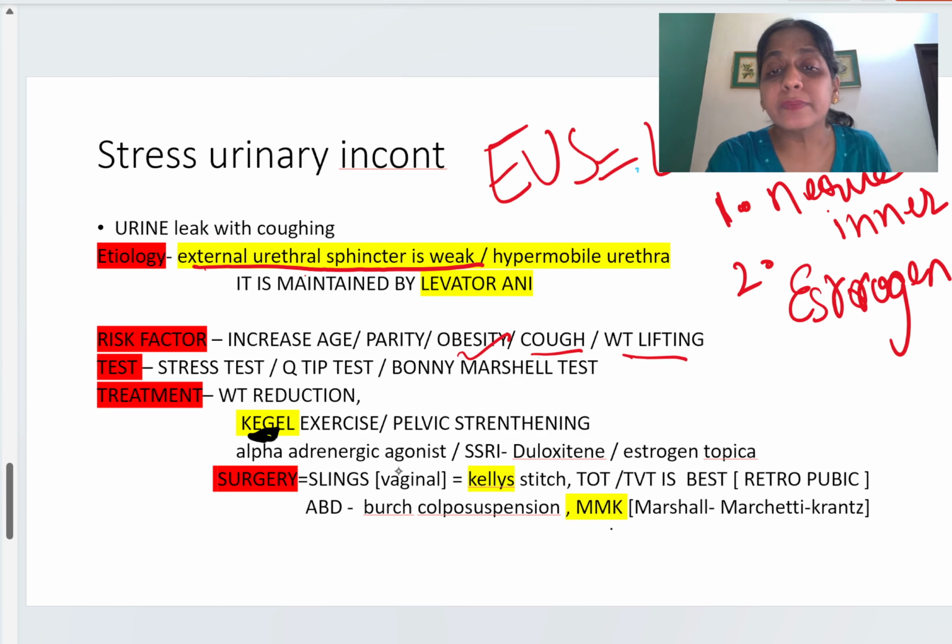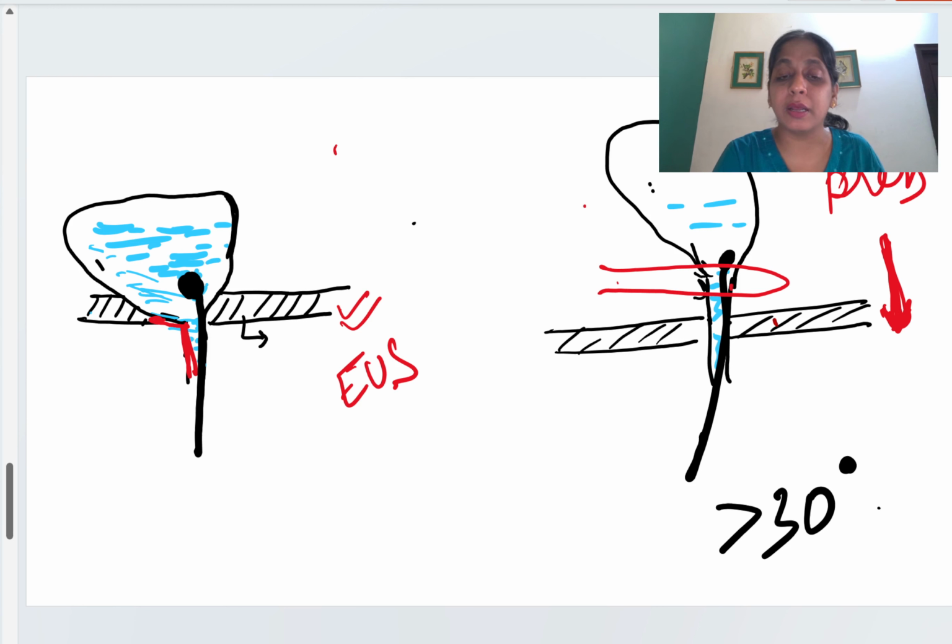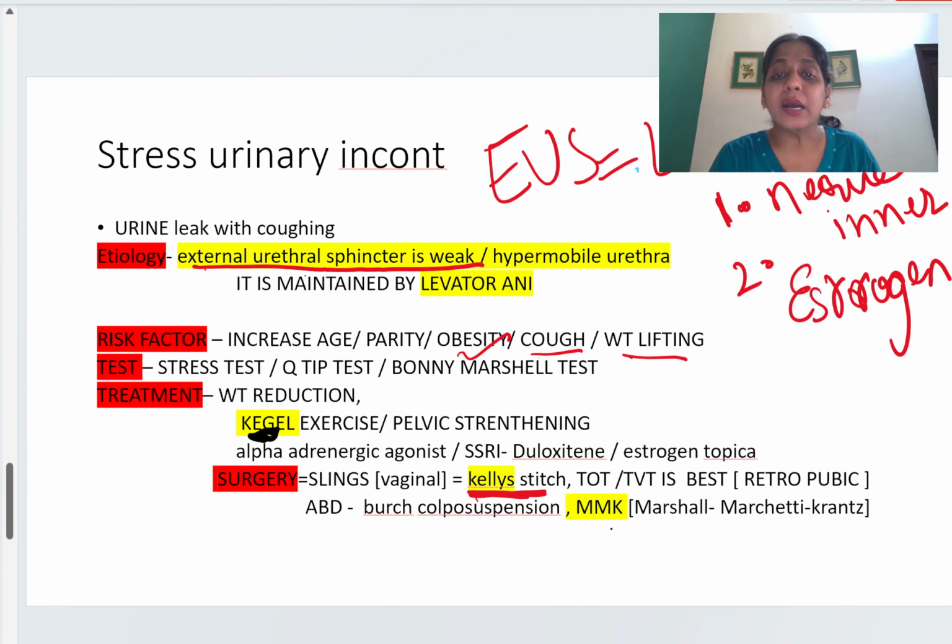Among the slings, one is the Kelly stitch. What is the Kelly stitch? It means we apply a stitch here and fix the urethra. The next surgery is the TOT or TVT. TOT means trans obturator tape. Here the tape comes near the urethra via the obturator foramen.